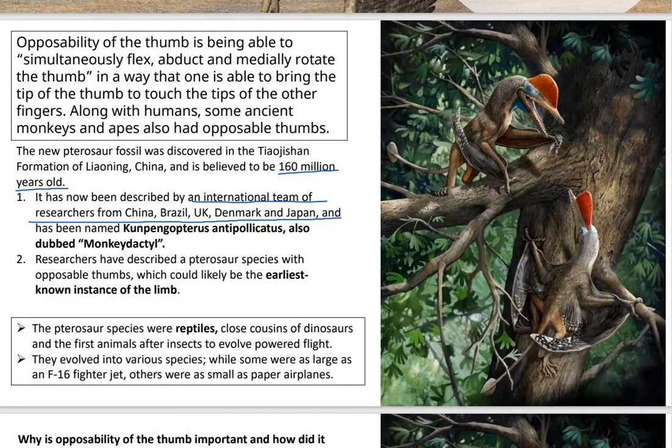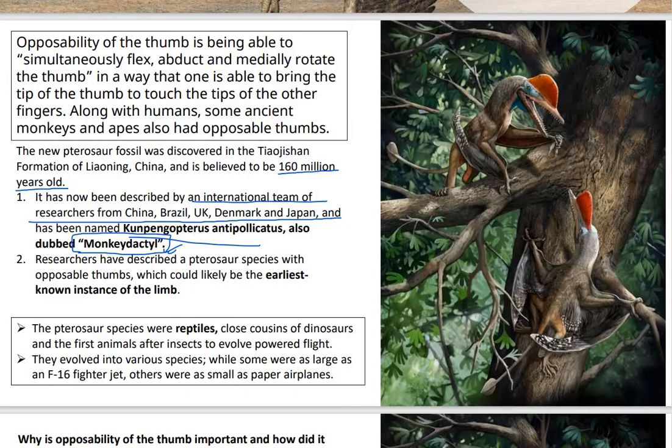Kunpengopterus. Okay, it's very hard to pronounce and it is dubbed as monkey dactyl. Now this is easy to pronounce. This is Kunpengopterus antipollicatus. This is very hard to pronounce, right? And very hard to spell as well. But not that hard, just a little hard. Okay, in short you call it monkey dactyl. Researchers have described this pterosaur species with opposable thumbs.